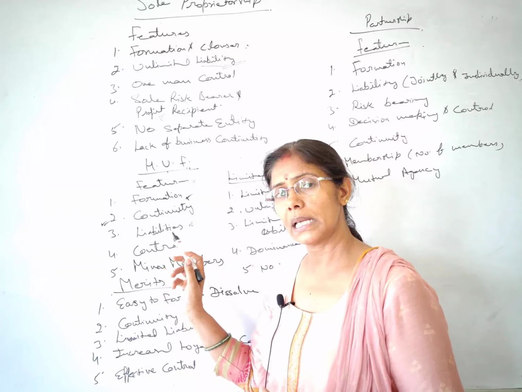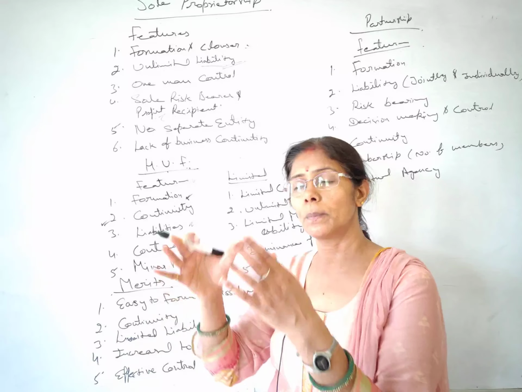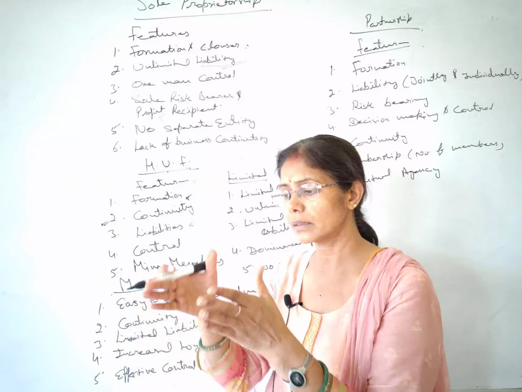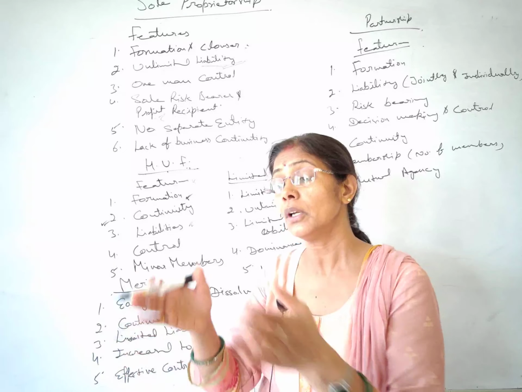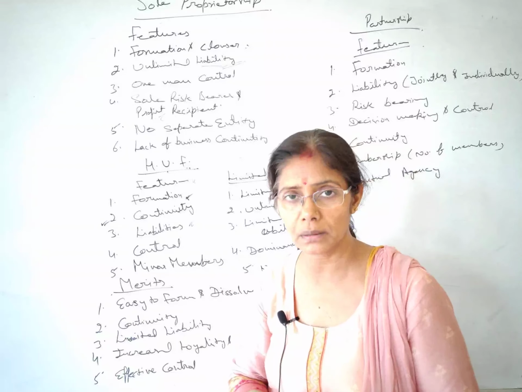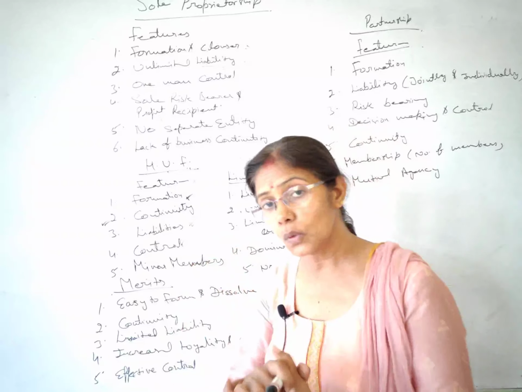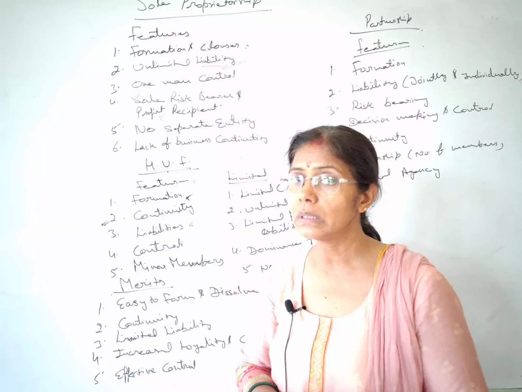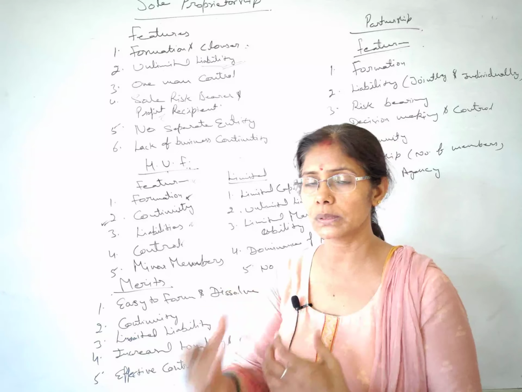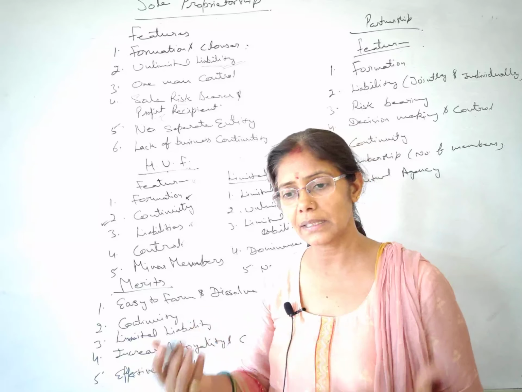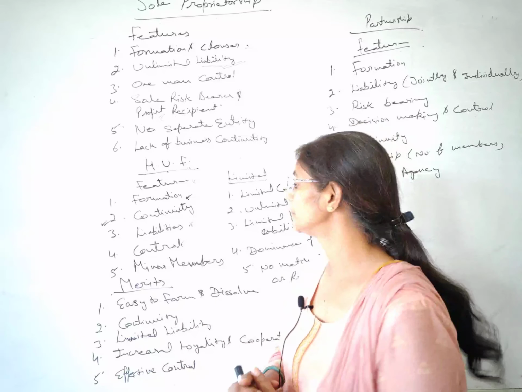I think it's clear what I am talking about. Liability means your business assets are either sufficient to pay the business liability or they are not sufficient. All right. Next we have control. Who controls this HUF? I have told you, Karta is the person who controls the business and he decides everything, he takes all the decisions.